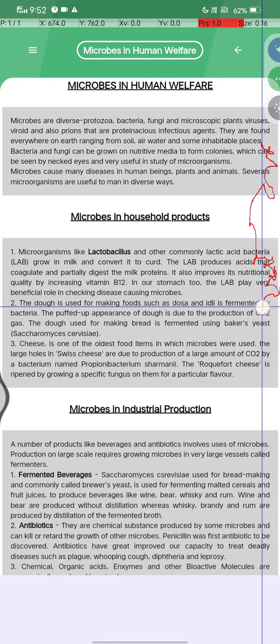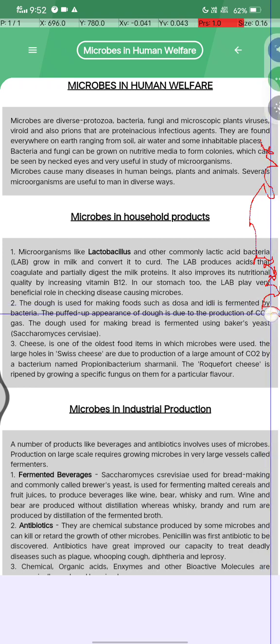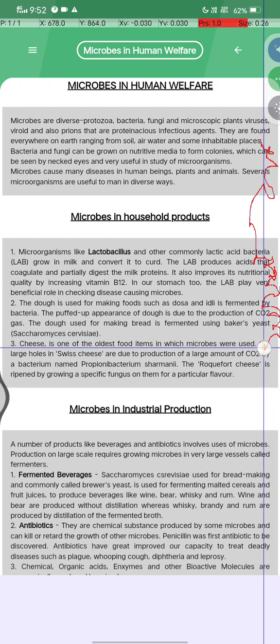Second, the dough used for making foods such as dosa and idli is fermented by bacteria, and the puffed up appearance of the dough is due to the production of CO2 gas. The dough used for making bread is fermented using baker's yeast, Saccharomyces cerevisiae. Third is cheese.